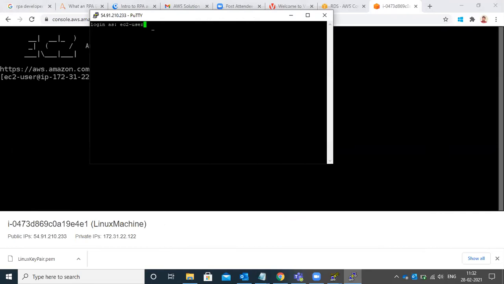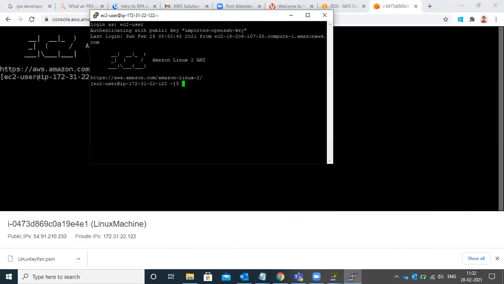Enter. Password: administrator. Enter. Yeah. Sudo su. No, sudo space su. Enter.